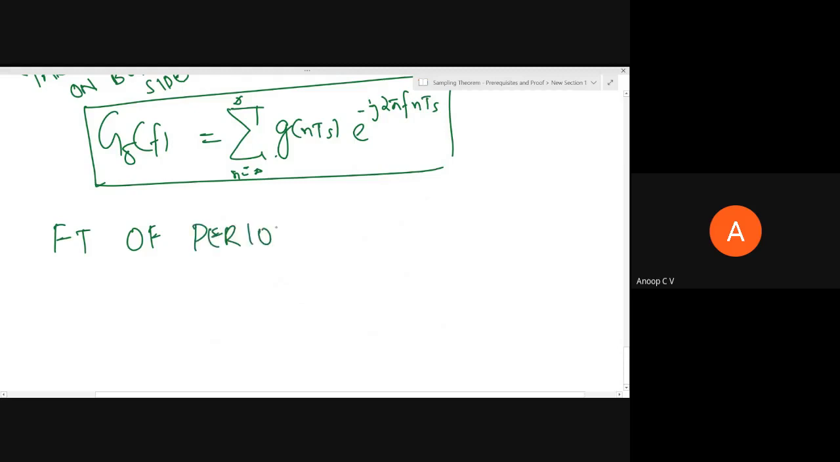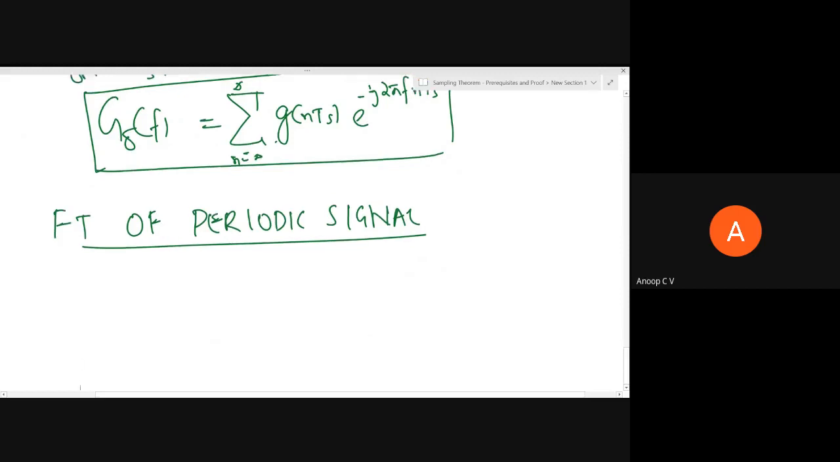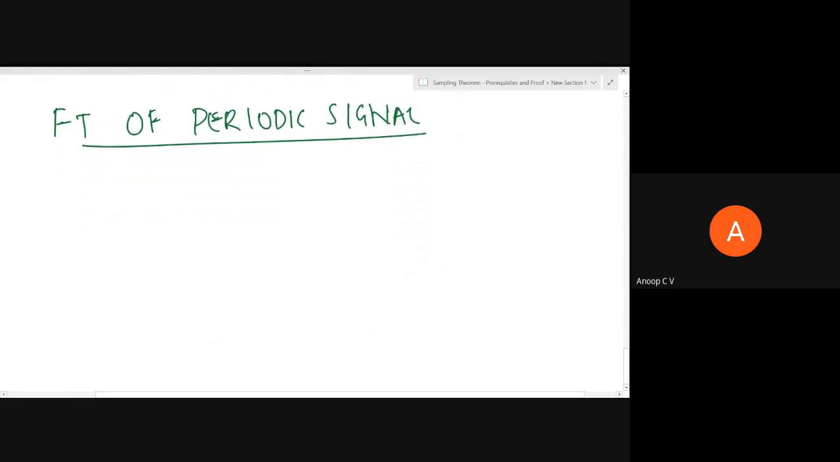Fourier transform of periodic signal. Normally you have studied the Fourier transformability. Fourier transform is defined for actually energy signals. Almost all periodic signals are actually power signals. If you try to find the energy of a periodic signal, which spans from minus infinity to plus infinity, it will be infinity. But you can find the power, so almost all periodic signals are power signals. So normally we won't define the Fourier transform of a periodic signal.